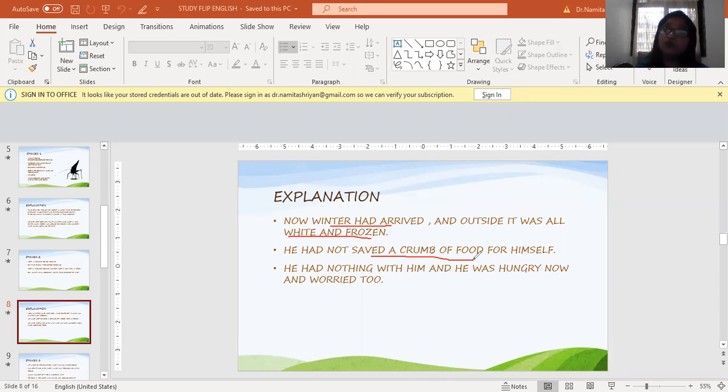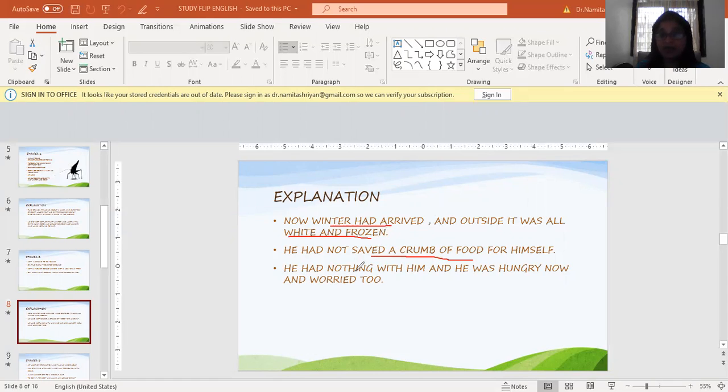That was the time when food was available outside. There were leaves on the trees, so everything was there ready for him. But he was so busy gaily singing that he did not bother about the approaching winter. And now that winter had come, they have explained beautifully the scene outside. Everything is covered with snow. Everything is white and frozen. There's not a leaf on the tree. The trees are also very bare.